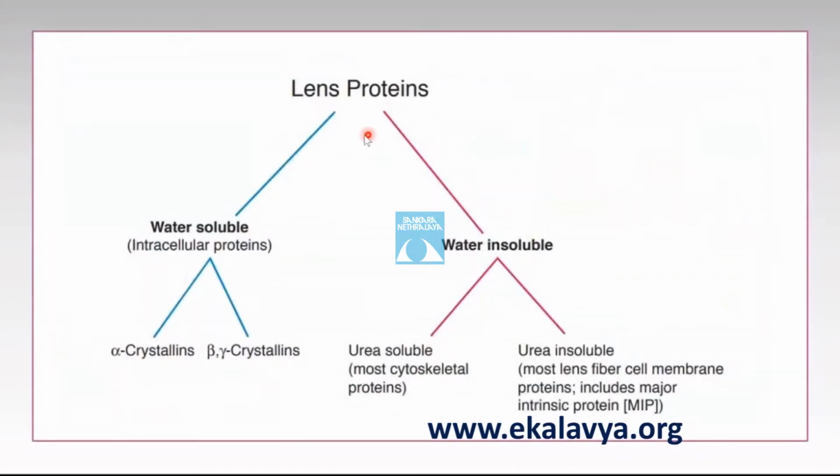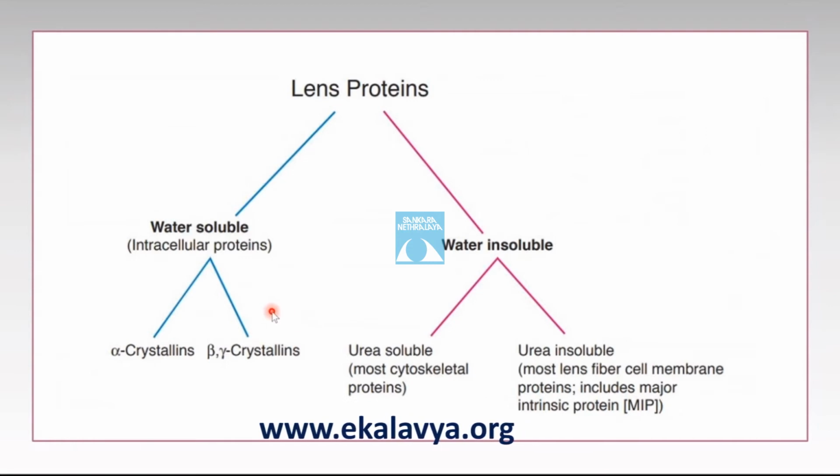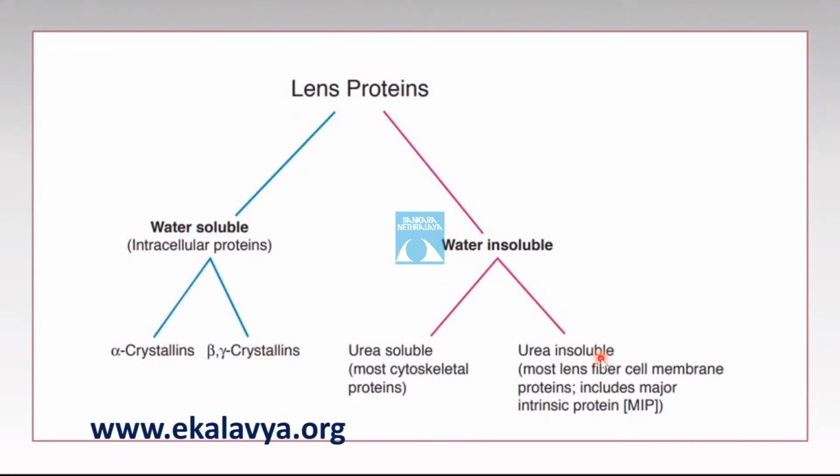The lens proteins can be divided into a water-soluble and a water-insoluble fraction. The water-soluble fraction consists of crystallins, which are further divided into alpha, beta, and gamma crystallins, while the water-insoluble fraction is further divided into urea-soluble and urea-insoluble fractions. The urea-soluble fraction generally consists of the cytoskeletal proteins, while the urea-insoluble fraction consists mostly of the lens fiber membrane proteins, which include the major intrinsic protein.